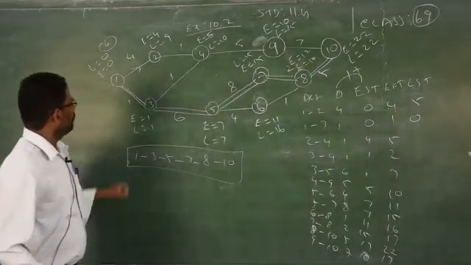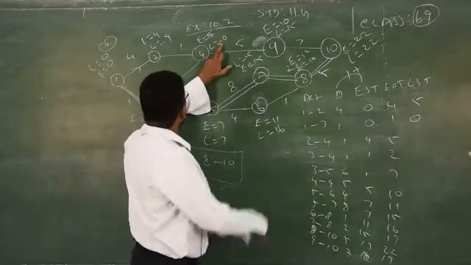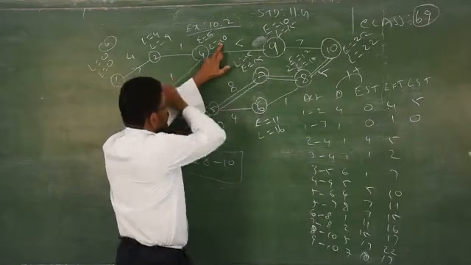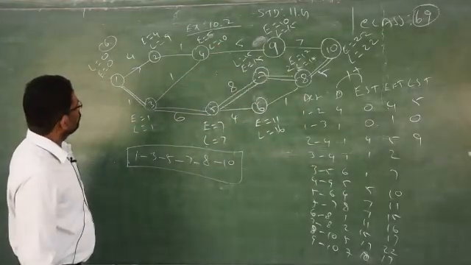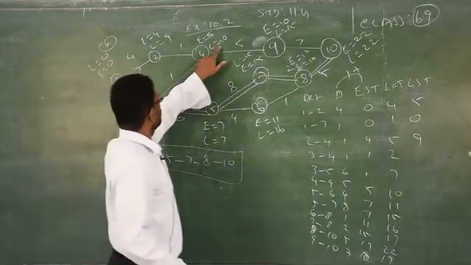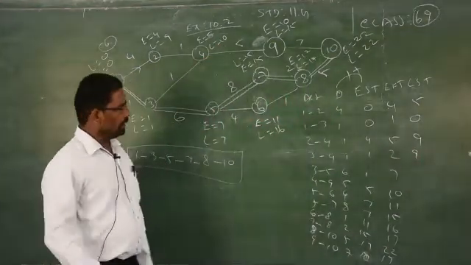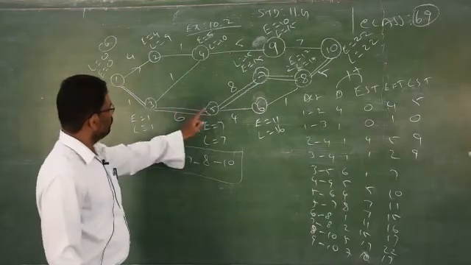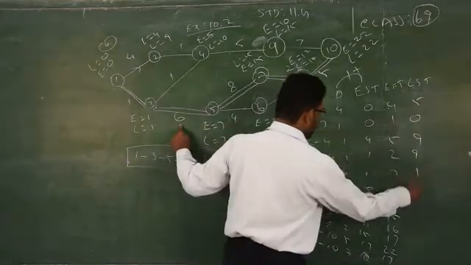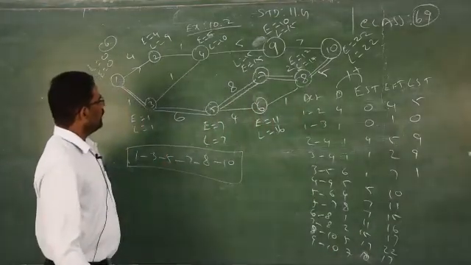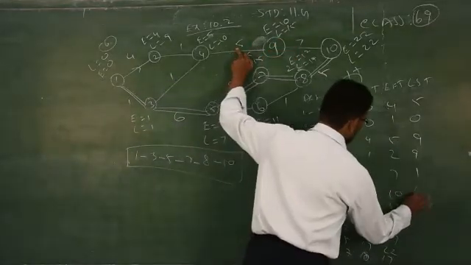Then 2 to 4. Where is 2 to 4? At 4, 10. 10 minus the duration 1, that is 9. Clear? The next, 3 to 4, at 4, 10, 10 minus 1, again 9. Clear? The next one, 3 to 5, at 5 L is 7, 7 minus 6, 1. Then 4 to 9, at 9 L is 15, 15 minus 5 is 10.